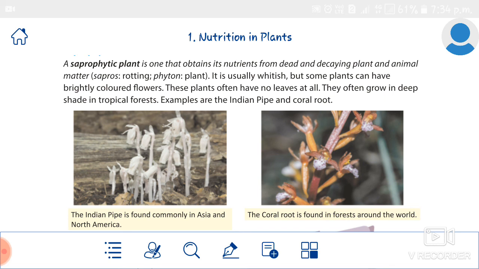So today we revised the last class portion, that is food, nutrition, then autotrophic nutrition. Then next we started to study heterotrophic nutrition and the types of nutrition, and we studied two types. Understand that? So in the next class, let's continue with the same, because we couldn't complete it in the Zoom class, right?